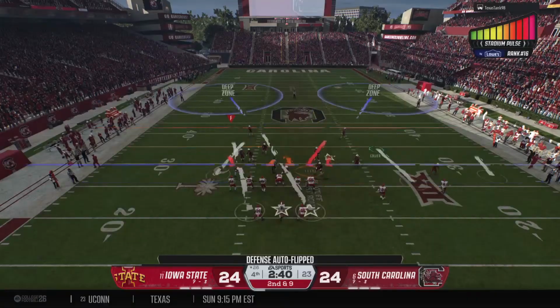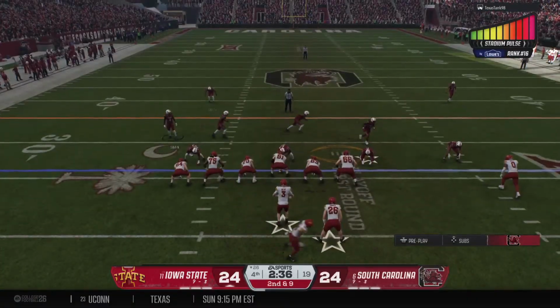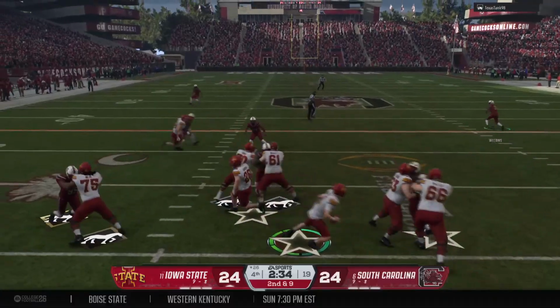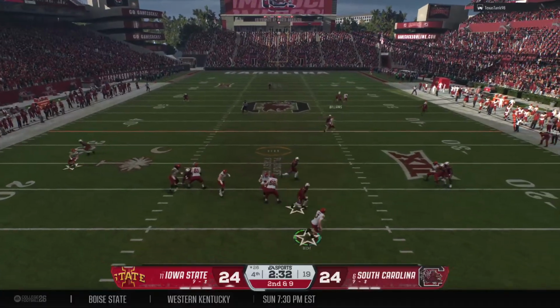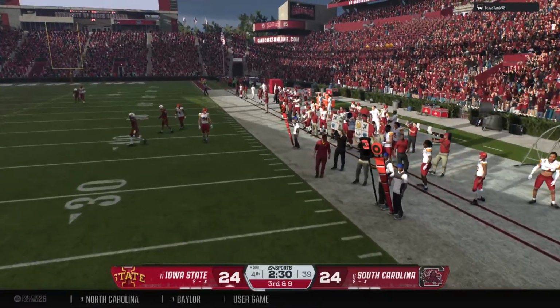Offense trying to find a way to get this drive going. It's 2nd and 9 from the 26. Play fake, looking to throw. Pass rush closing in. Tries to avoid the rush and just gets rid of it.